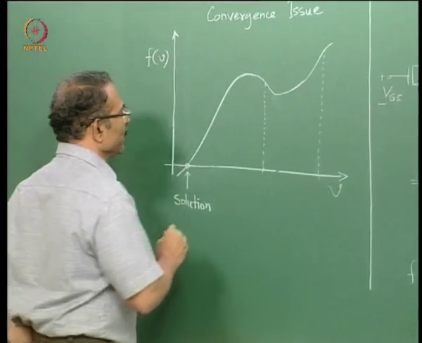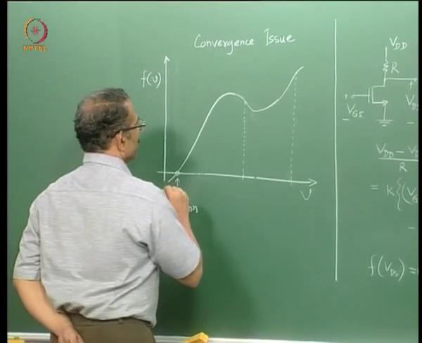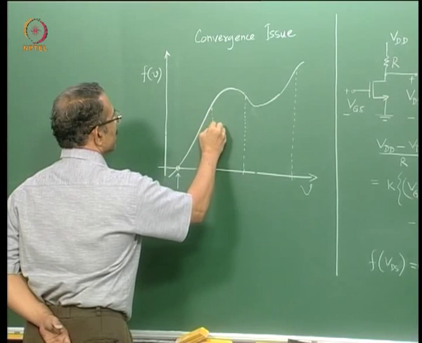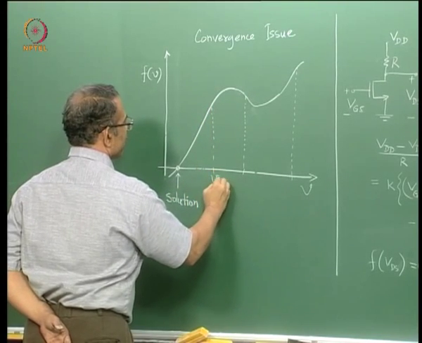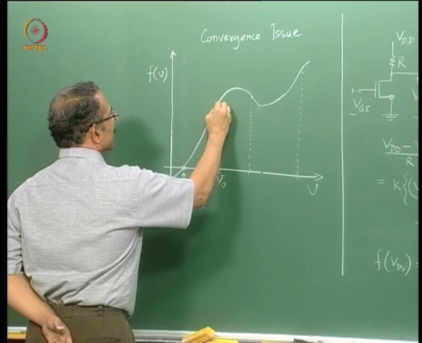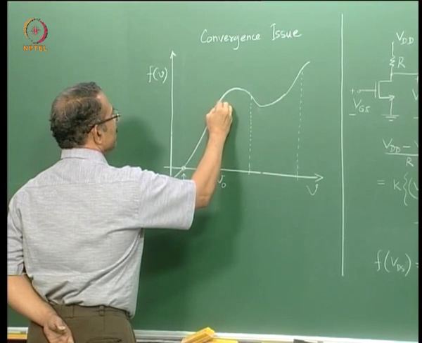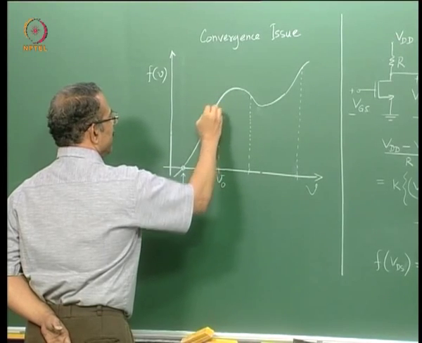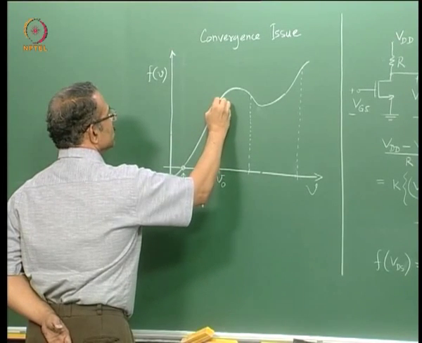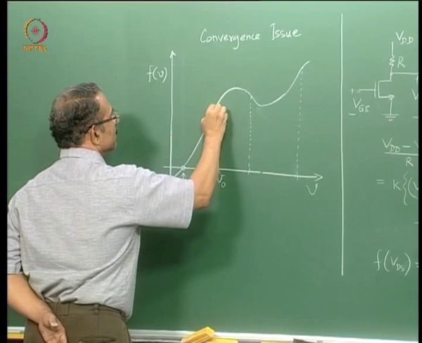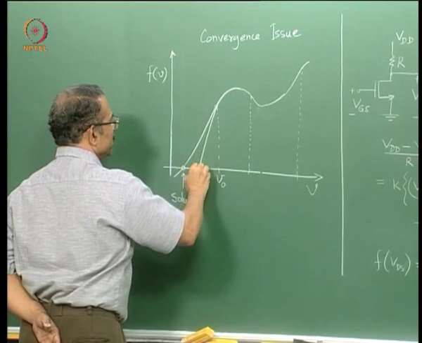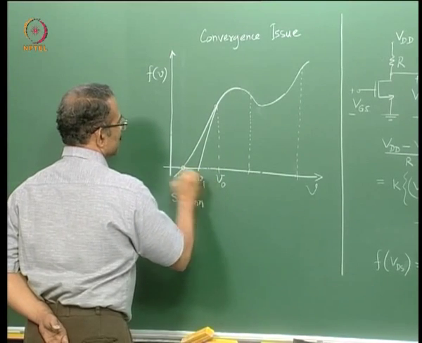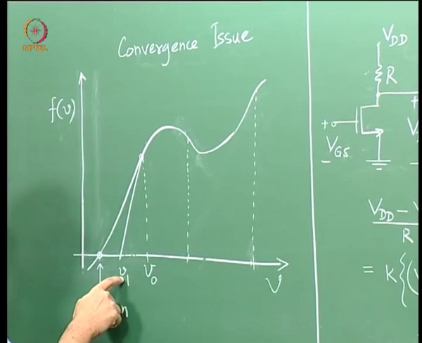So what is this approach? You start with an initial guess. Now suppose for example I start with an initial guess, let me call it V0. Then based on the value of the function here I take the next guess as follows. So I take the slope of this curve, which brings me to this point, and I call this the first iteration guess.